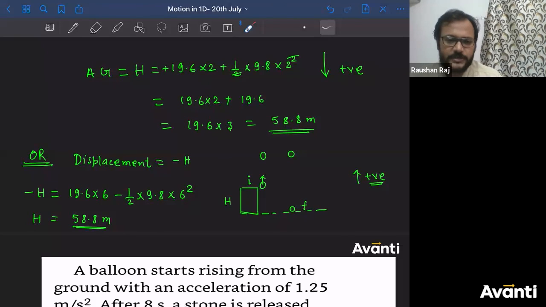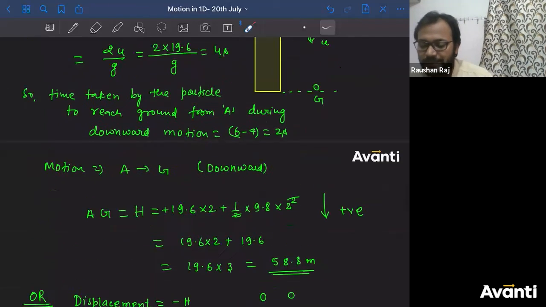Kirtan, as in this question, value of g is not given. See, whenever value of g is not given to you, the best way to solve that is to take the value of g as 9.8. If nothing is given to you as the value of g, you should take 9.8 as the value of g. If it is specifically given to you that g is 10, then you should take g is equal to 10. Otherwise, take 9.8.